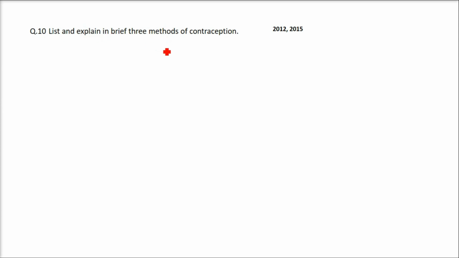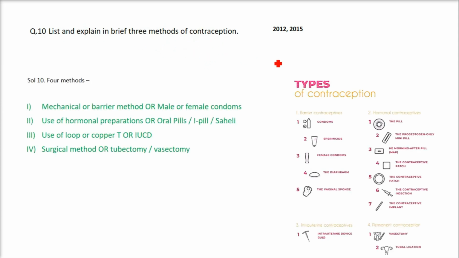List and explain in brief 3 methods of contraception. Contraception means if you are having sex or if you had sex and there is a possibility that you can become pregnant, what are you going to do? What are the possibilities? So there are 4 methods. First, the mechanical or barrier method, like male or female condoms. This is the best. It is non-invasive. Just use a condom and you can just throw it.